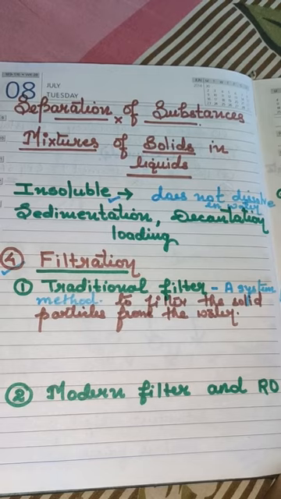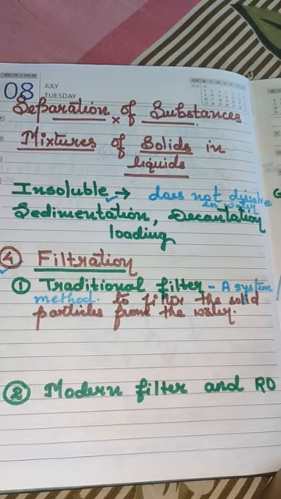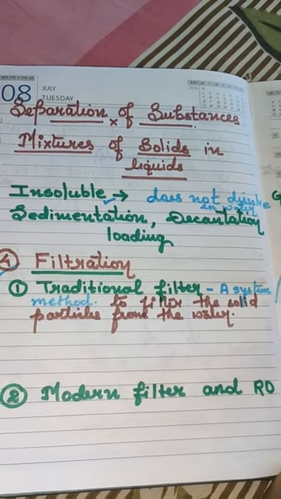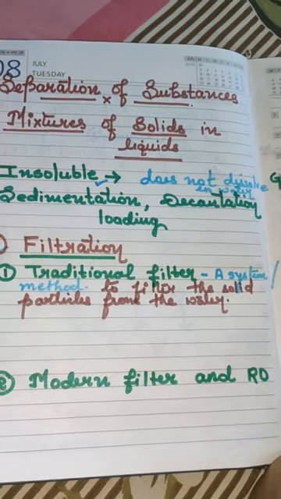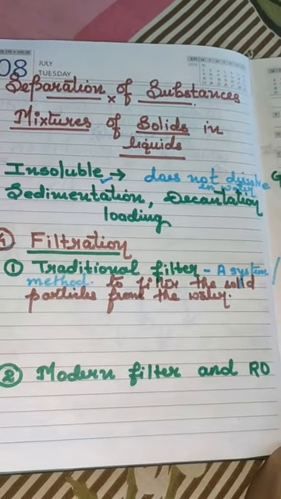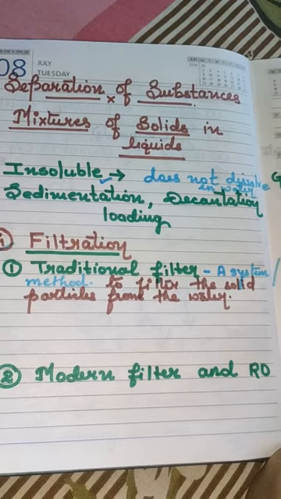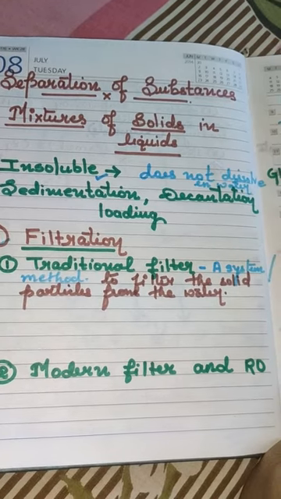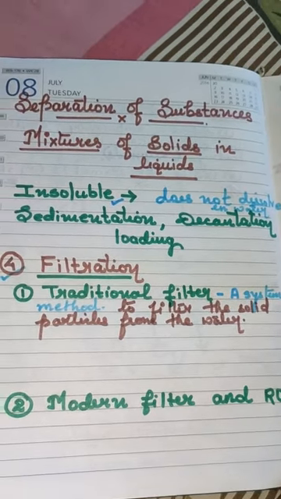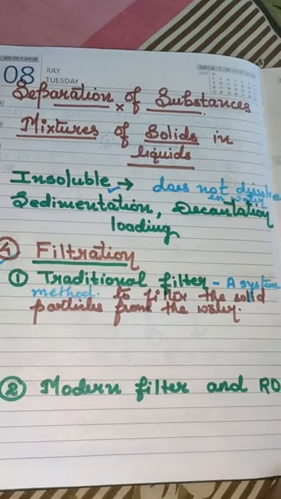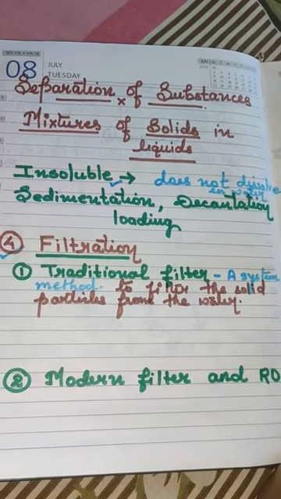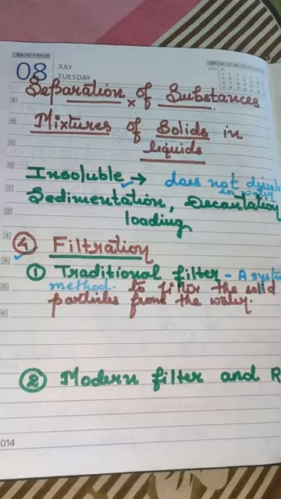So in olden days, the river water only contained some solid particles like sand or dust particles. People used to put that water into the traditional filter, and then it was purified.